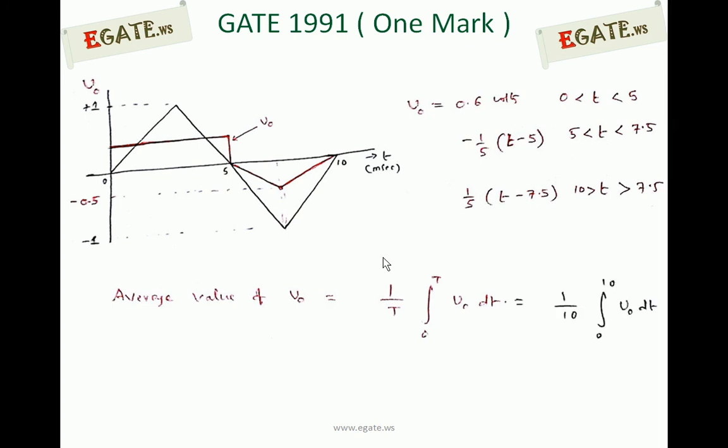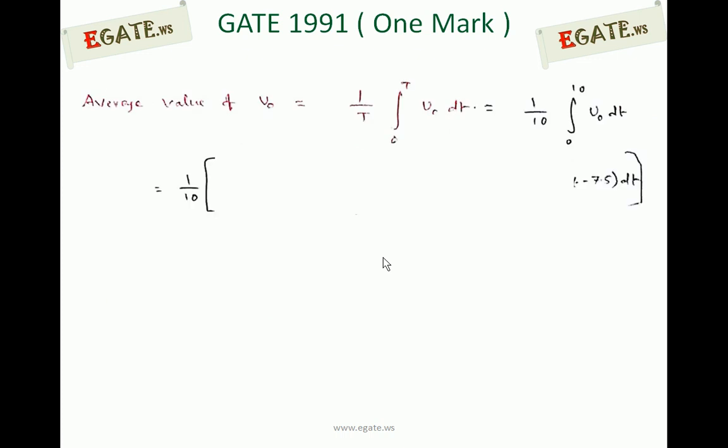T is 10 milliseconds, so we write 1 by 10, integral 0 to 10 of V0 dt. V0 has three segments: 1 by 10 times the integral from 0 to 5 of 0.6 dt, plus from 5 to 7.5 of minus 1 by 5 into (t minus 5), plus from 7.5 to 10 of 1 by 5 into (t minus 7.5).